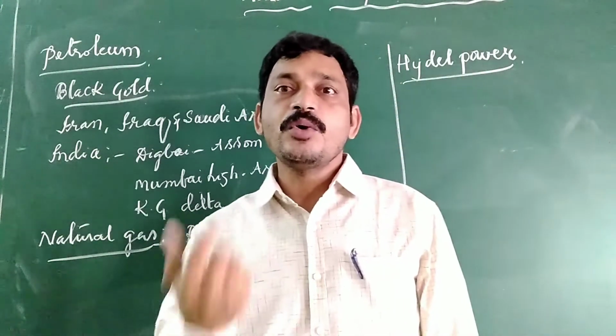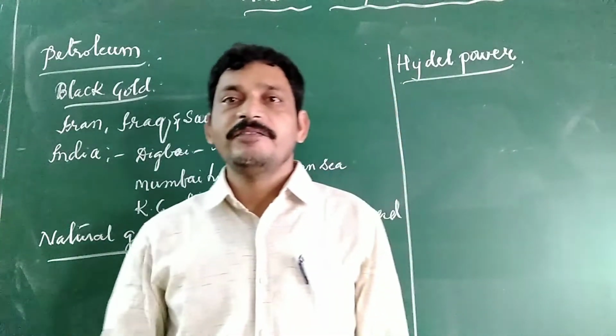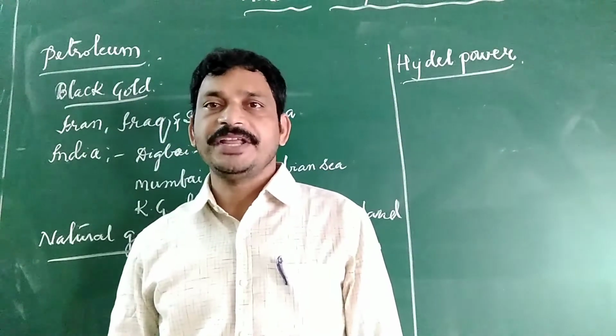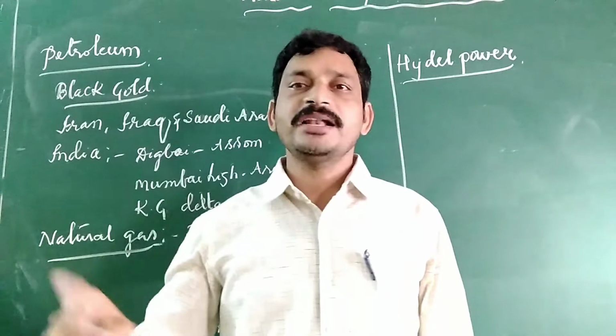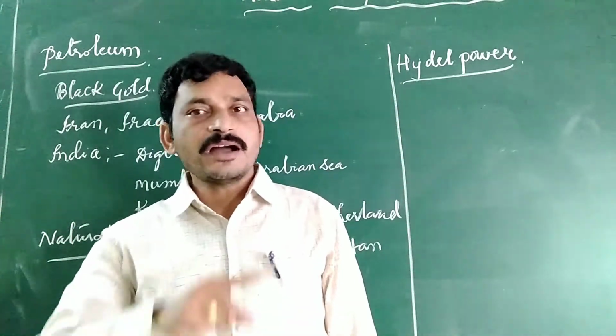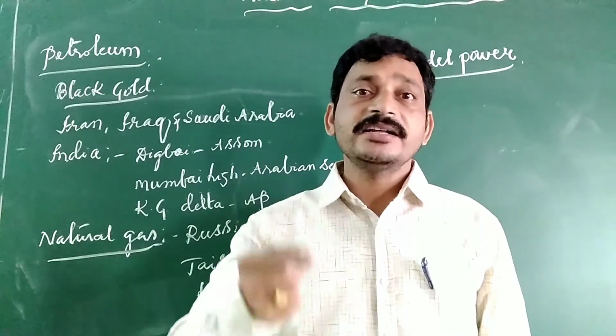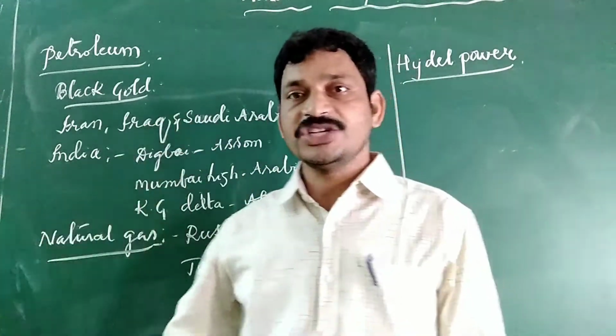Right now, a larger percentage of electricity is generated from hydel power compared to 50 years back, when it was only thermal. After the power is generated, the water is used for irrigation also.